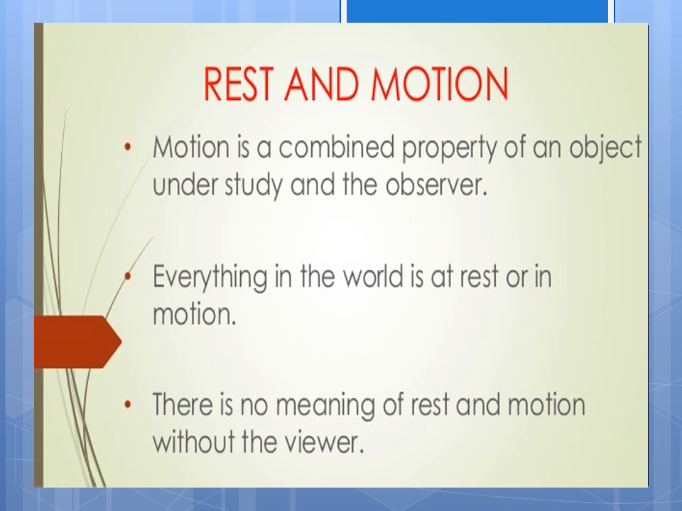Rest and motion. For example, a tree on the roadside would appear to move backward for the person traveling in the car, while the same tree would appear to be at rest for a person standing on the roadside. Sometimes we are sitting inside the train, and the train is going. The houses and trees beside the train are simply taking rest.